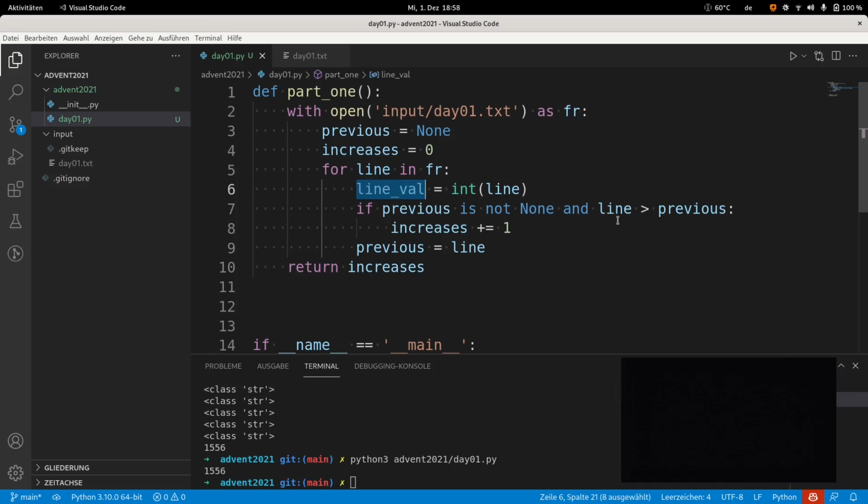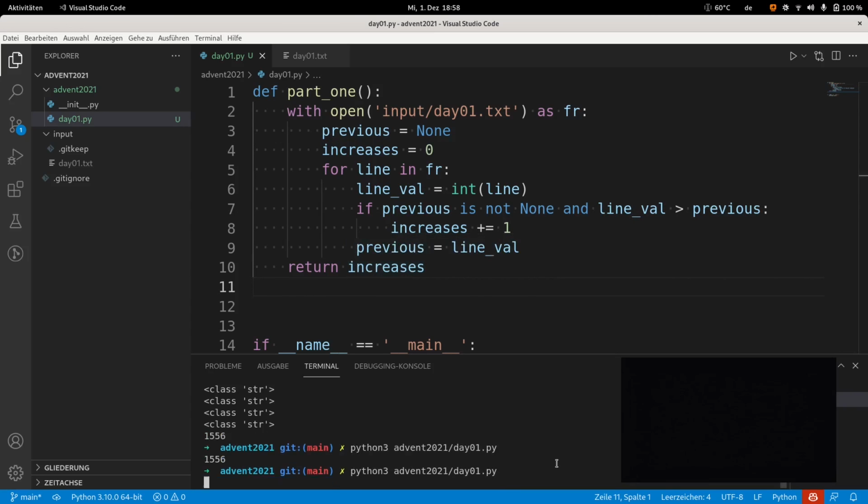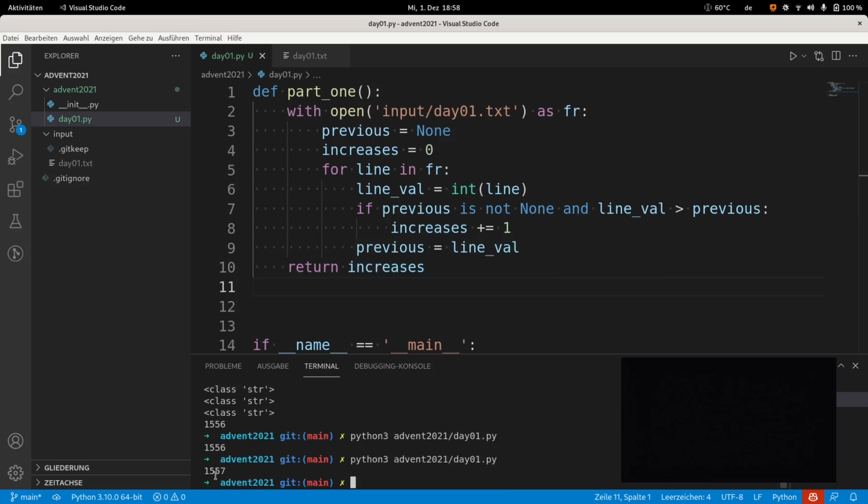Now line value goes wherever I had line in this code. So I converted the line into line value, I compare this line value with the previous value, and then I assign the line value to previous. So I'm just converting the line to a number before doing anything. And if I run, I see that there is one error. So the value before was 1556 and now is 1557.